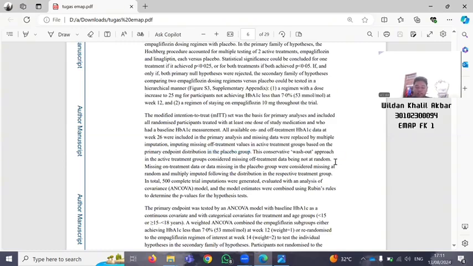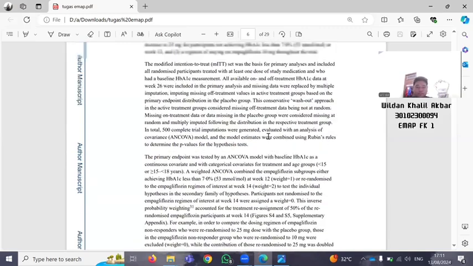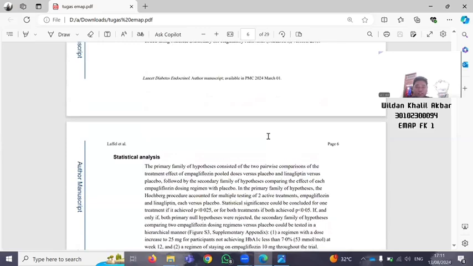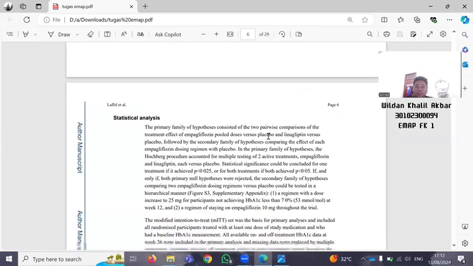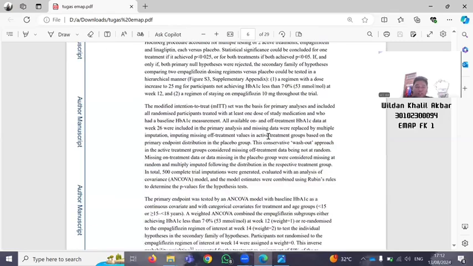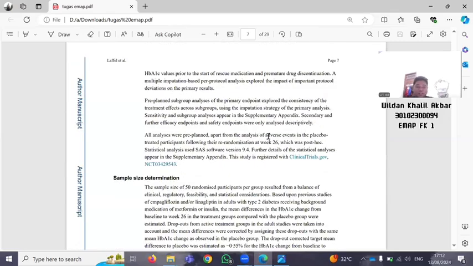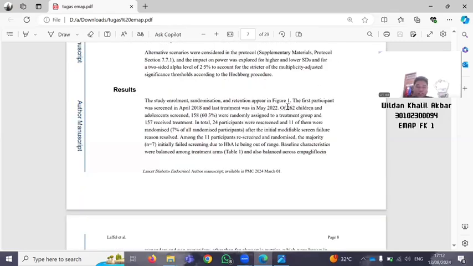In the statistical analysis, interim analysis were performed. Next to the 13A. For the 13A, in next to the 13A in the result. This is the 13A.